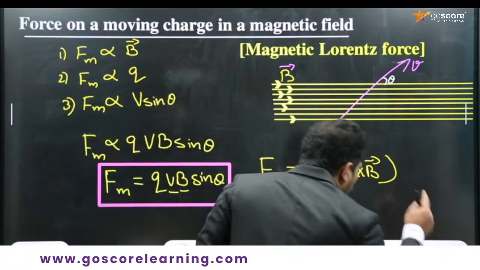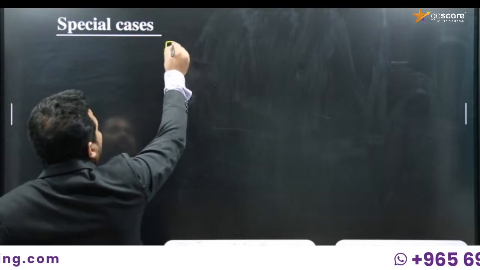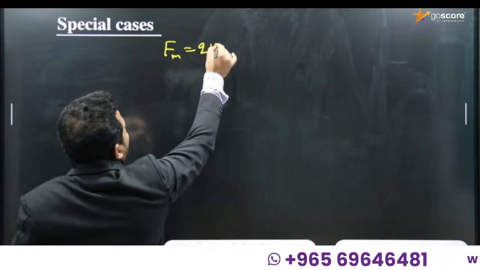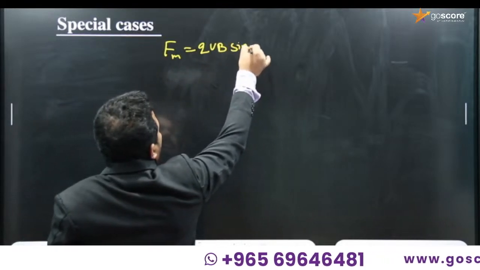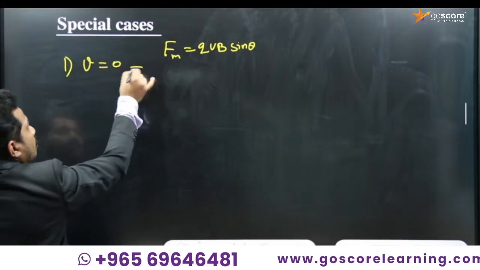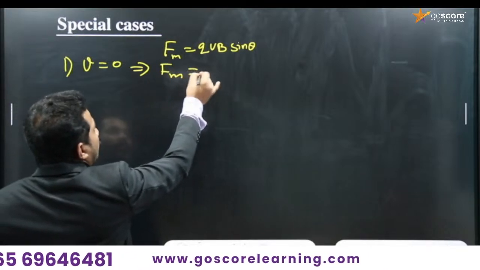Now we have the special cases. We have the equation Fm is equal to QVB sin theta. First special case, if velocity is equal to 0, there will not be a force.